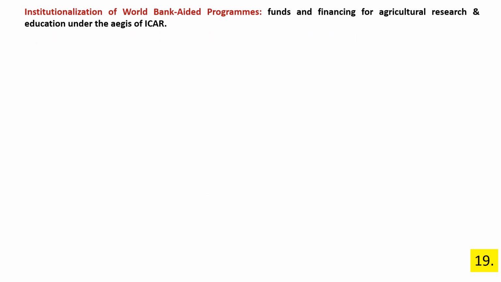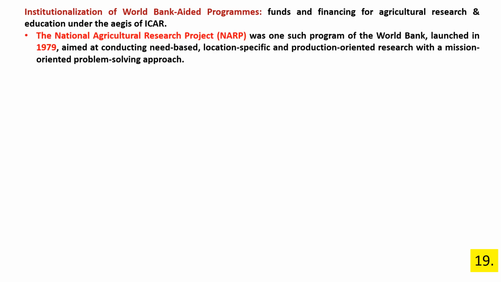Nationalization of World Bank aided program funds and financing for agriculture research and education under the ICAR. The National Agriculture Research Project, NARP, was one such program of the World Bank launched in 1979, aimed at conducting need-based, location-specific and production-oriented research with a mission-oriented problem-solving approach.